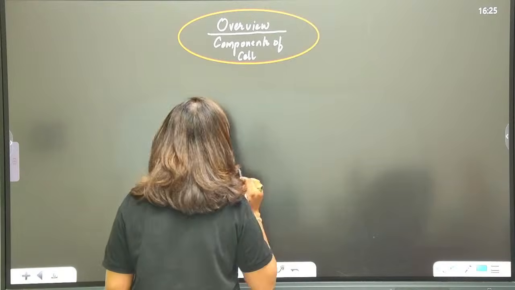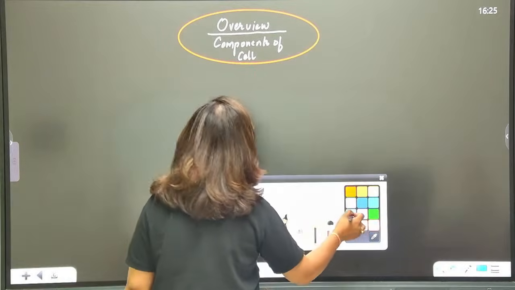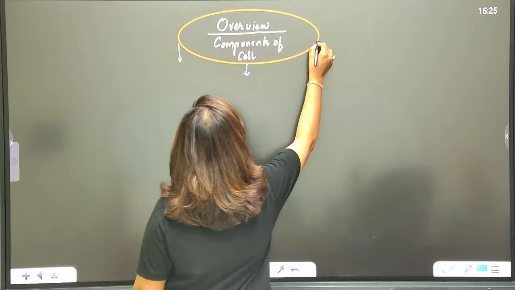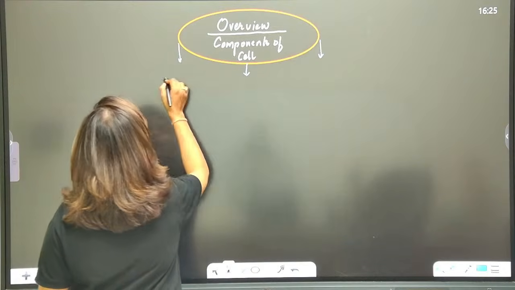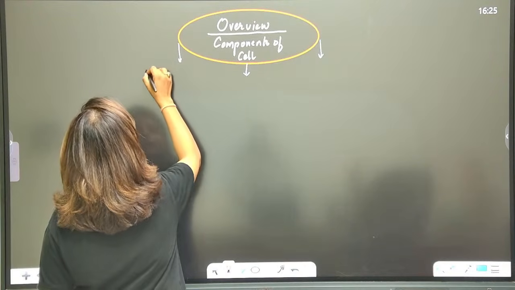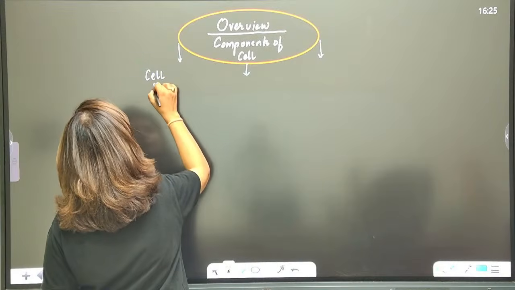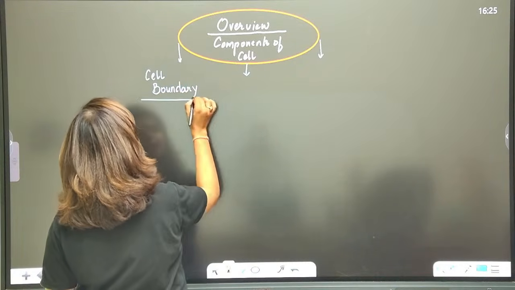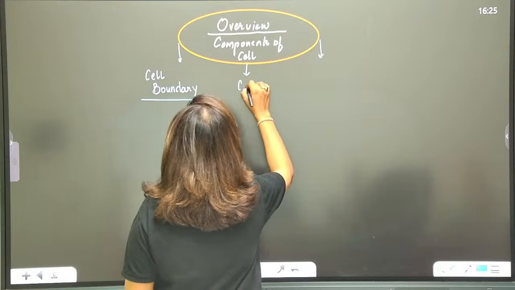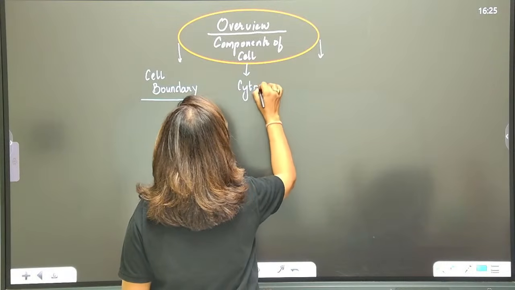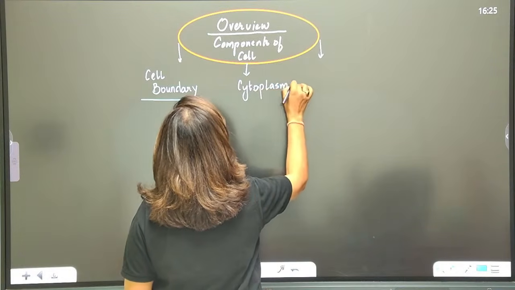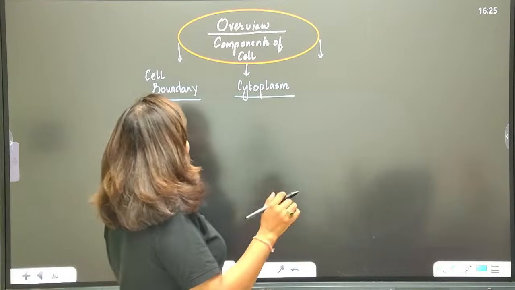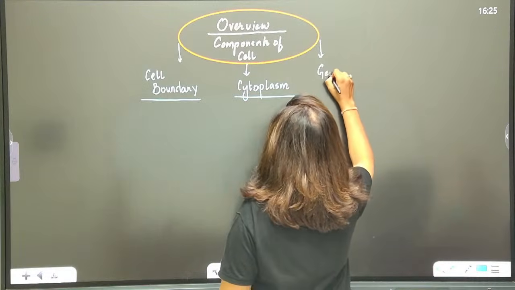Any cell, in general, will have these three components. What are the three components? Number one, it will have a cell boundary. Then cytoplasm. Cytoplasm is that matrix where all the cellular activities will occur, and then it will have a genetic material.